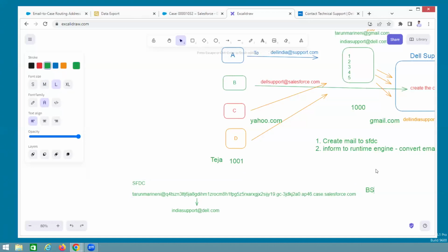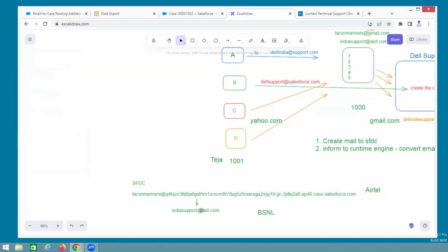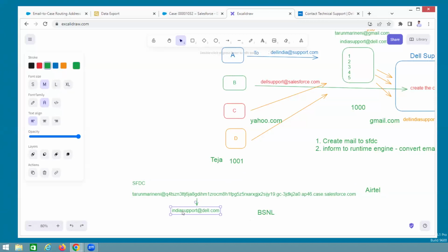This is BSNL, and this is Airtel, just for understanding. If any mail comes here, you can create this email.